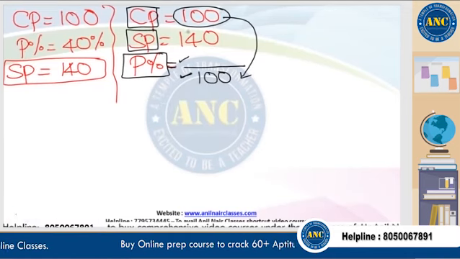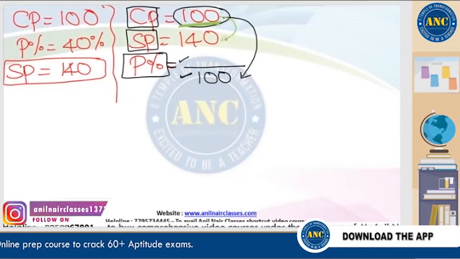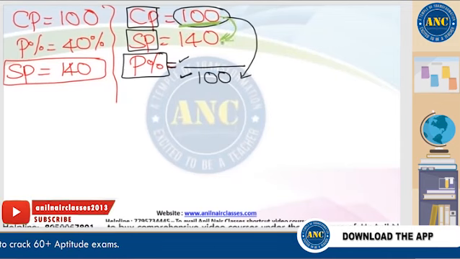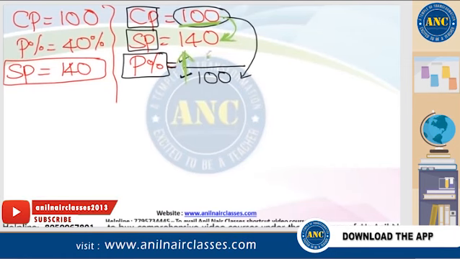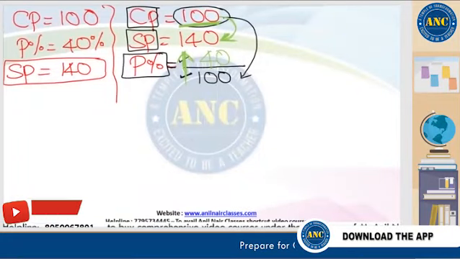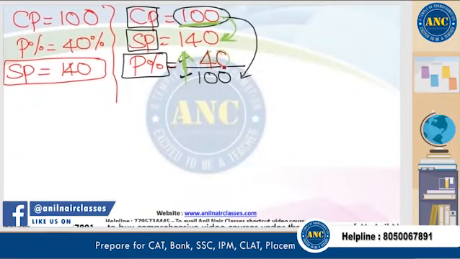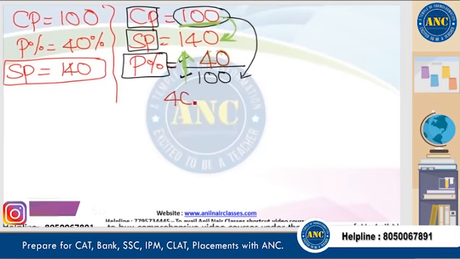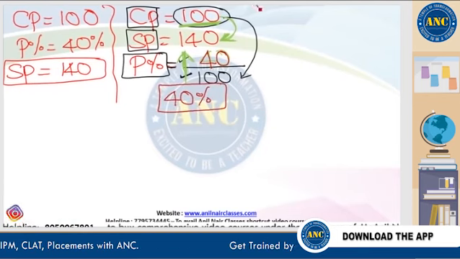Observe carefully here, sir. My cost price is 100, but that 100 is finally becoming 140. 100 is becoming 140 means there is an increase of how much? There is an increase of 40. From 100 there is an increase of 40. From 100 if I increase by 40, what should be the value? 140. 40 divided by 100 is 40%.